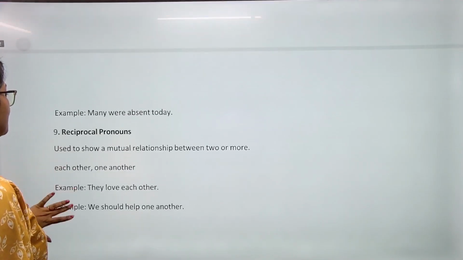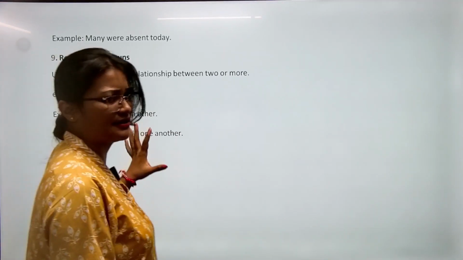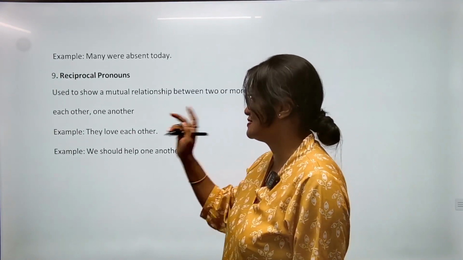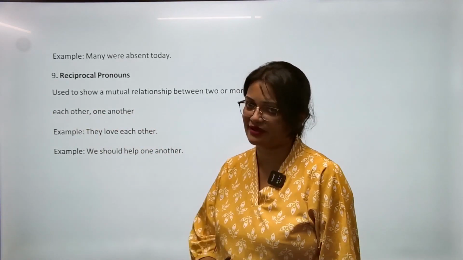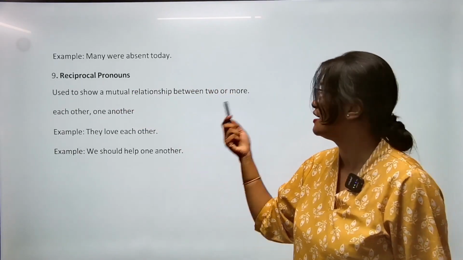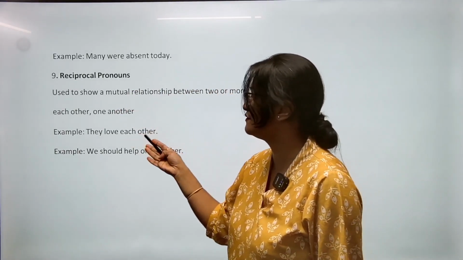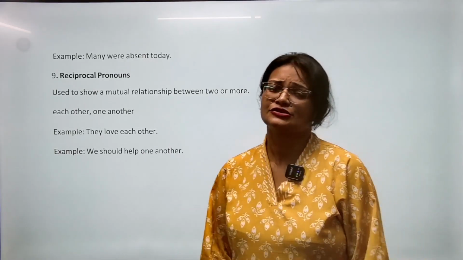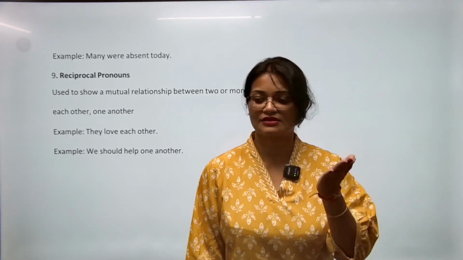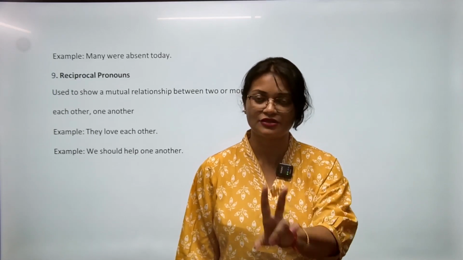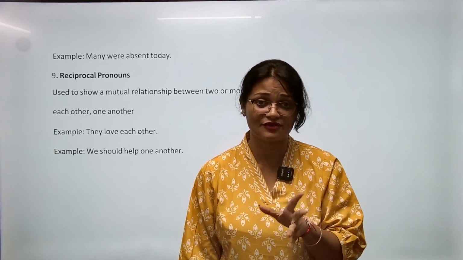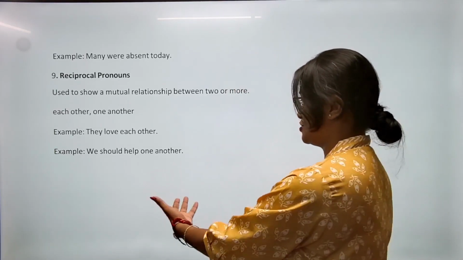Next, reciprocal pronoun. It's nothing much sort of a problem. Reciprocal pronoun में होता है basically यही दो, each other and one another. दोनों में difference क्या है? It is basically used to show a mutual relationship between two or more. For example, they love each other, we should help one another. So it's always recommended whenever you are talking about two people, then we use each other. Suppose दो ही लोग हैं, two people only, you should help each other. दो लोग, each other. We won't say one another now. But we should help one another.